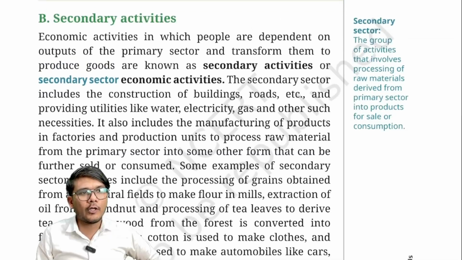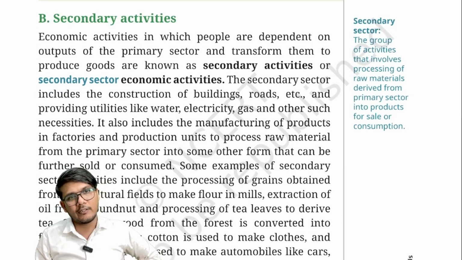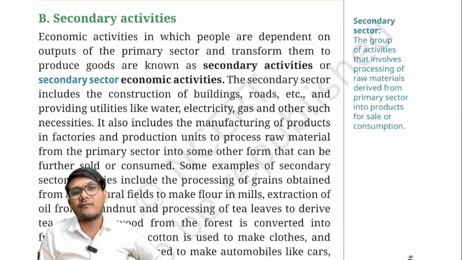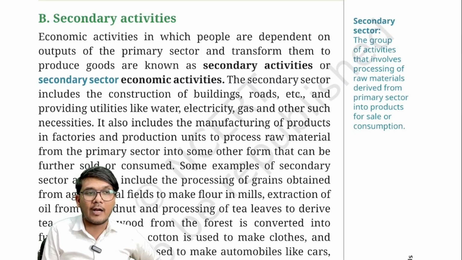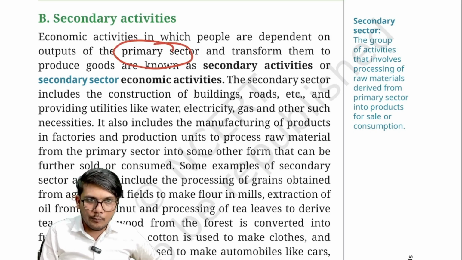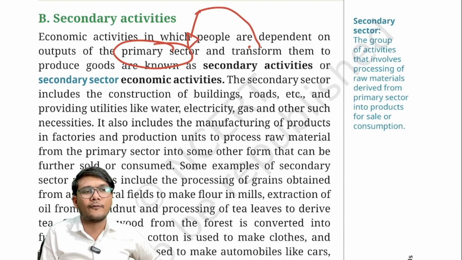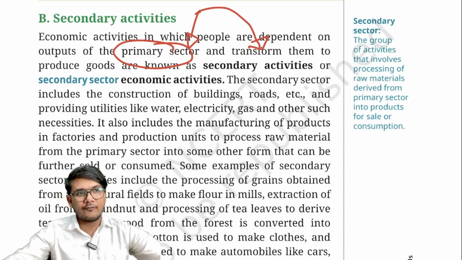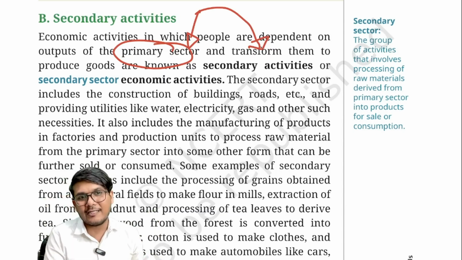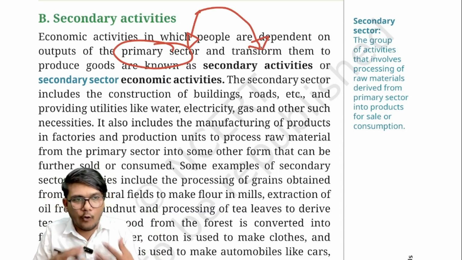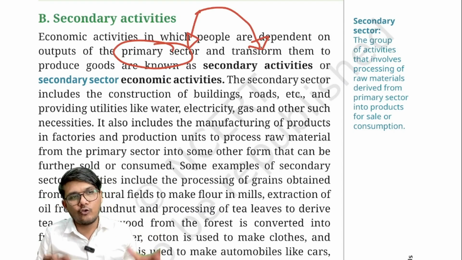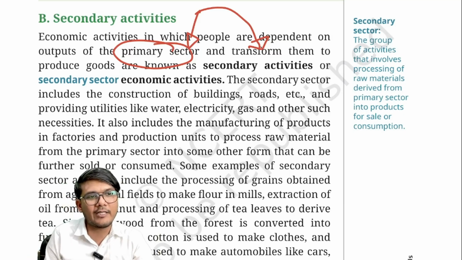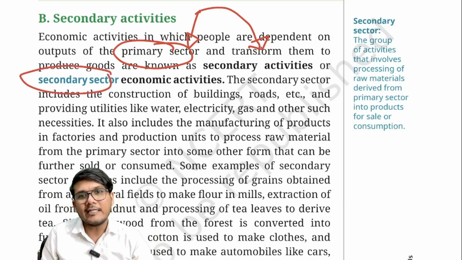Let's now move on to the secondary sector activities. Now, these are the activities in which people are dependent on what? People are dependent on the output of the primary sector. They get the output from the primary sector and then they convert it into finished goods in the industries. So the activities which are dependent on the primary sector output in order to transform into other goods are known as the secondary sector activities, and all are included in the secondary sector.